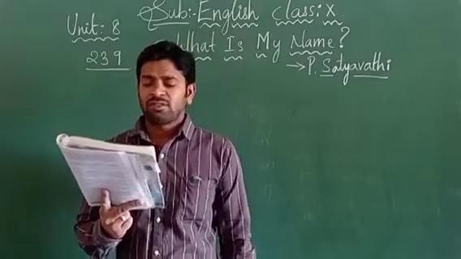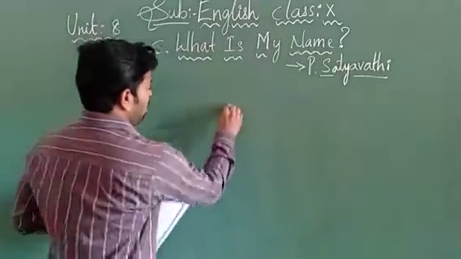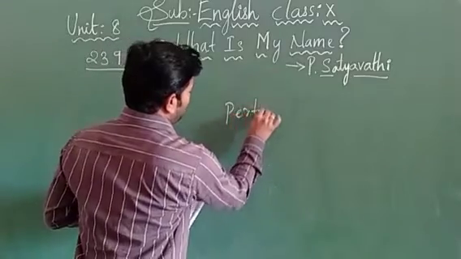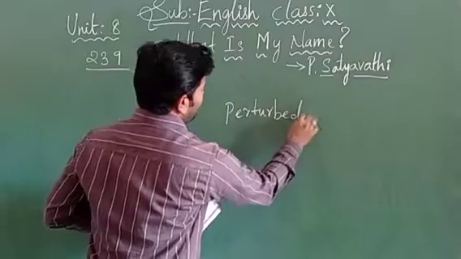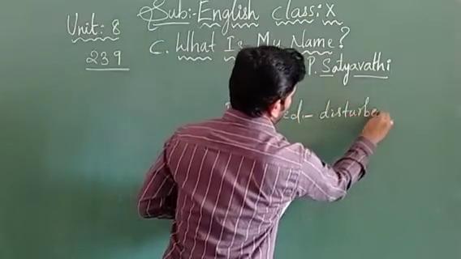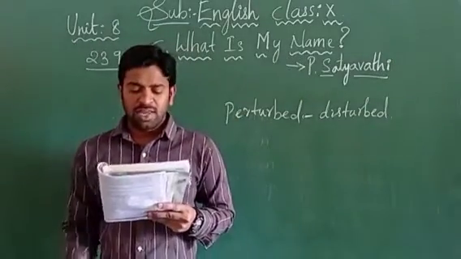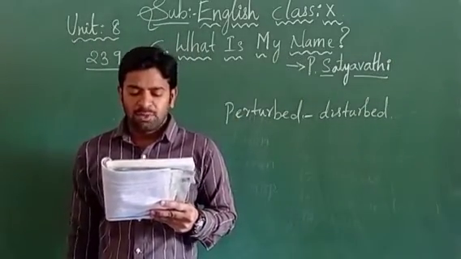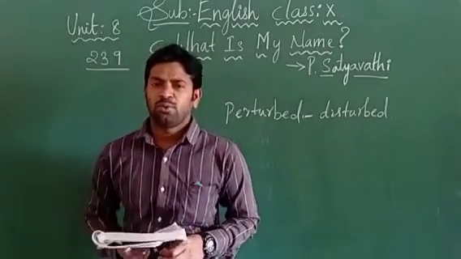The housewife was perturbed. Perturbed means disturbed, children. Perturb means getting disturbed. Now she has got disturbed trying to find her name. Her mind, children, became totally restless.